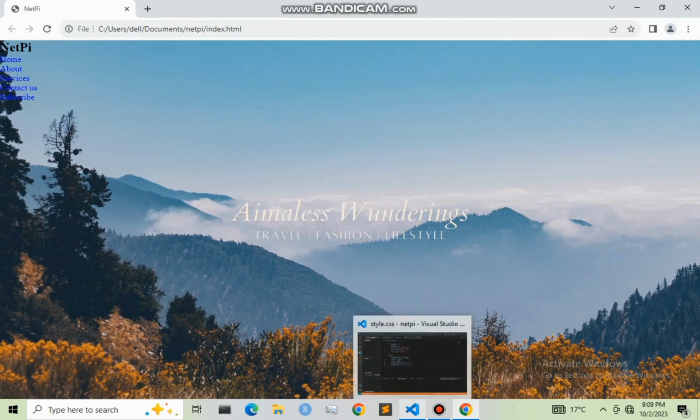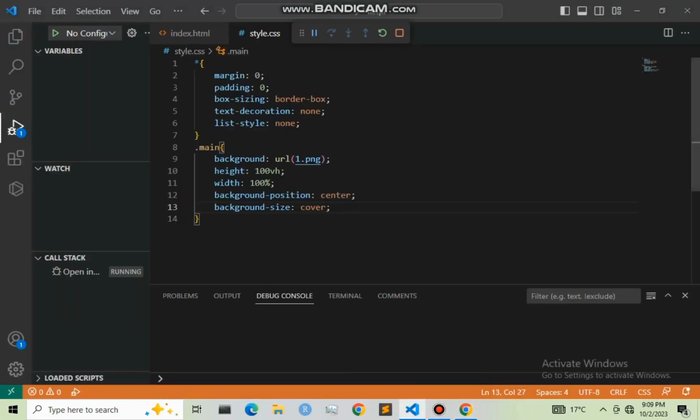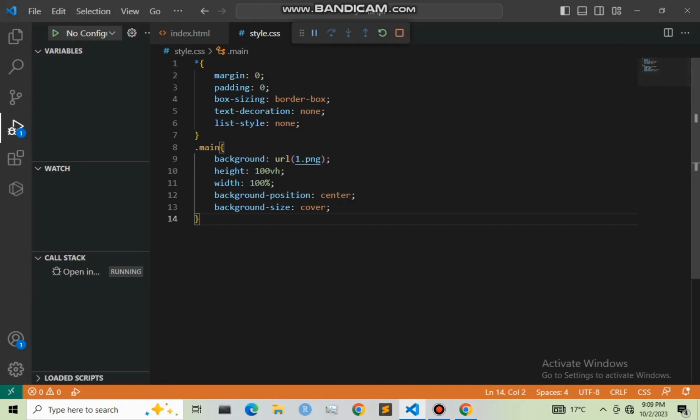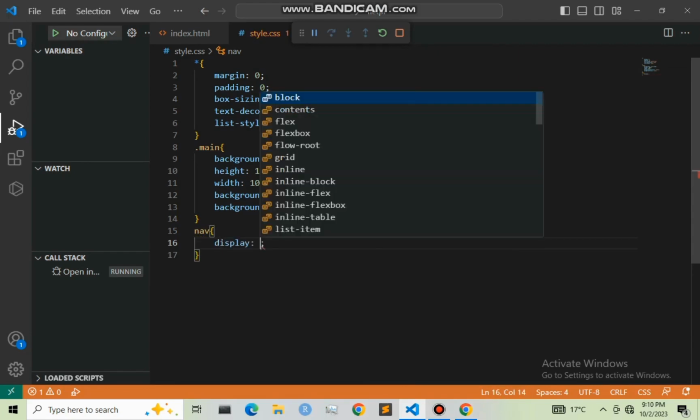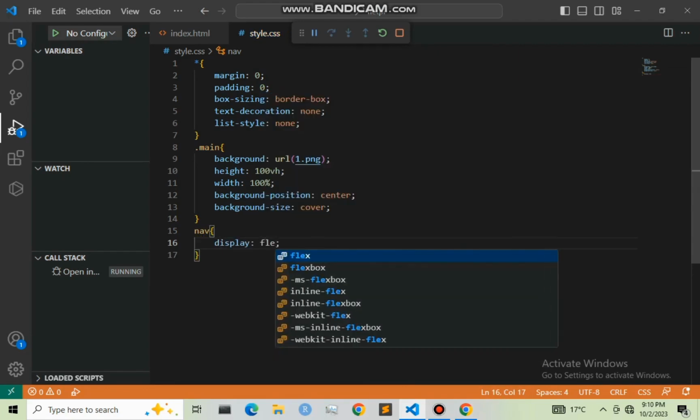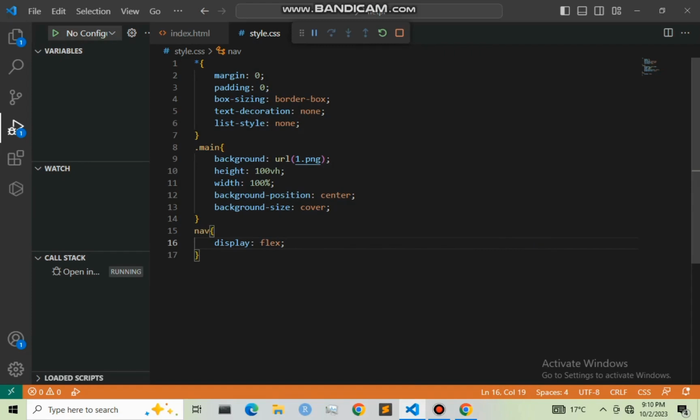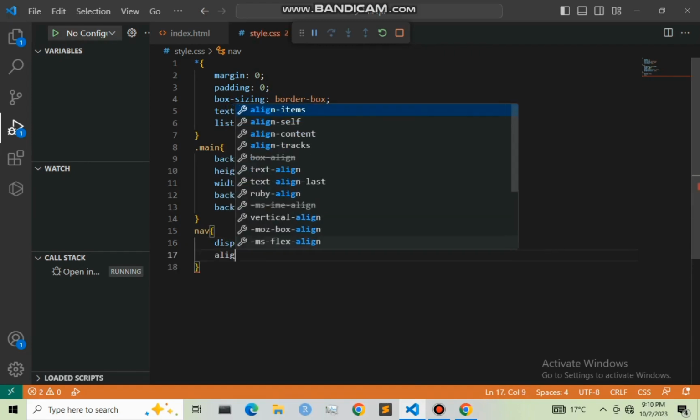So now let us move to the nav. Let me clear this. So our nav, I'm going to display it as flex, and also I'm going to align items at center.